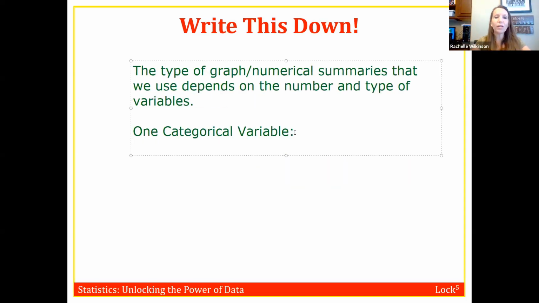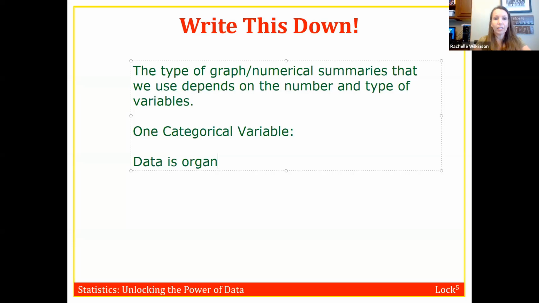First of all, with 1 categorical variable, there's a couple of terms that we need to define before we jump right into the graphs. That has to do with how we organize the data. For 1 categorical variable, the data is organized into what we call a frequency table, or we can also use a relative frequency table.